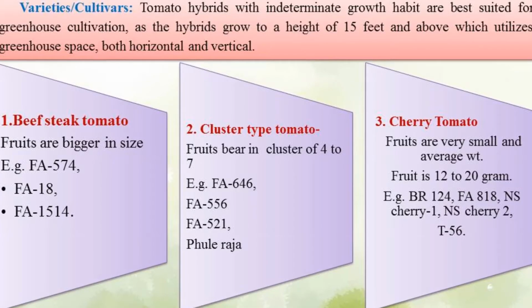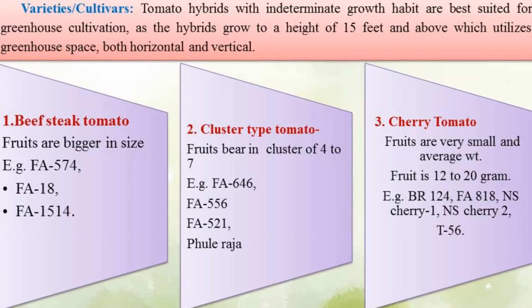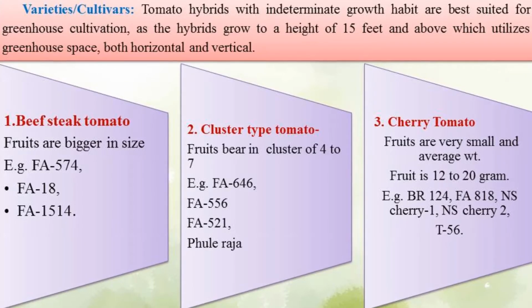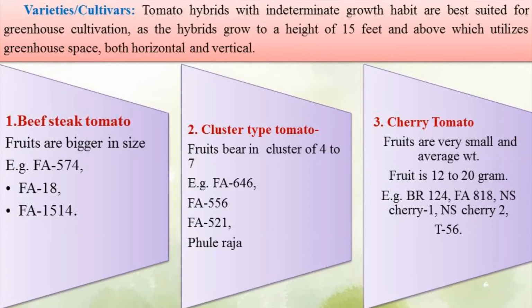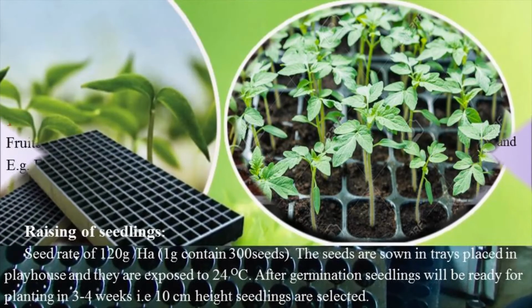That is Sayox, Pusa Ruby, Pusa Shital, Pusa Gaurav, Pusa Rohini, Arka Saurabh, Arka Vikas, Arka Alok, Arka Meghali, Mukti, Shakti, Rajeshri, Dhanashri, and Bhagyashri. These varieties are suitable to be grown under polyhouse conditions.